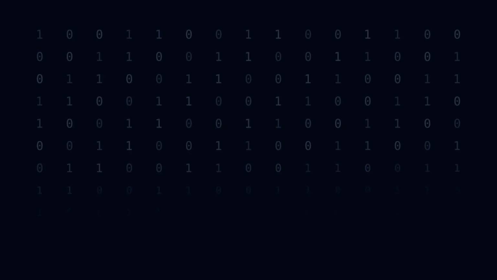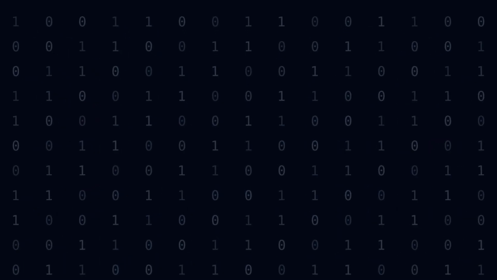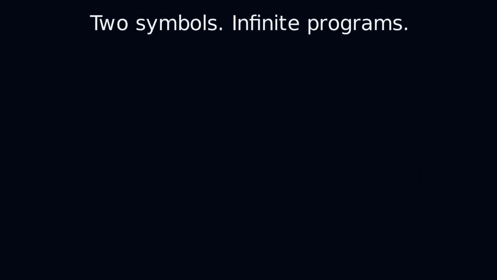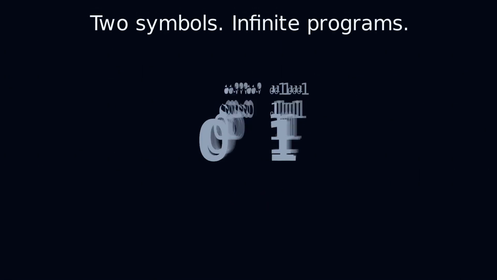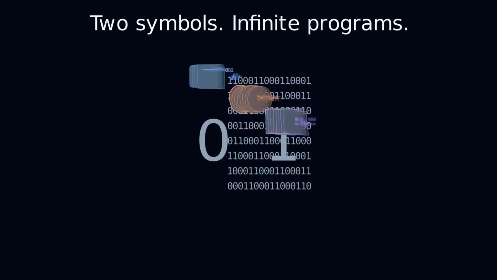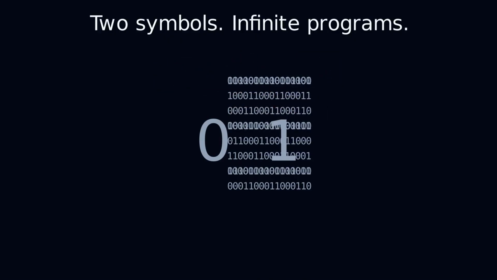Every computer understands one native language, binary. It is built from only 0 and 1. From these two symbols, computers represent everything they process. A browser, a game, or an operating system may look completely different to us. But inside the computer, each one is eventually represented as patterns of zeros and ones.